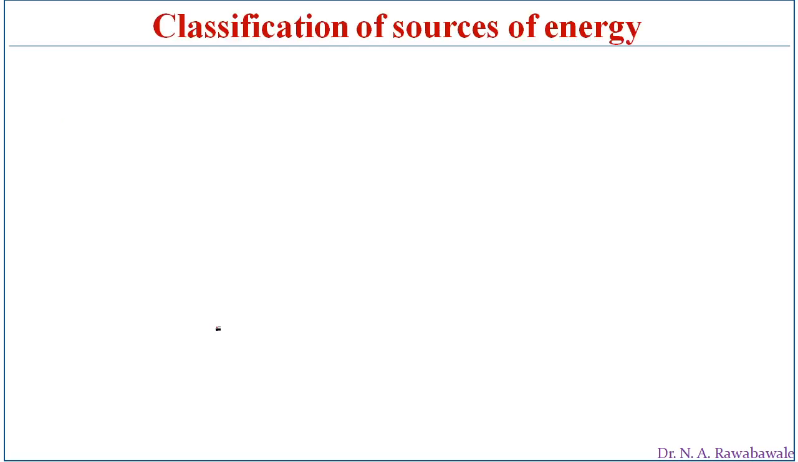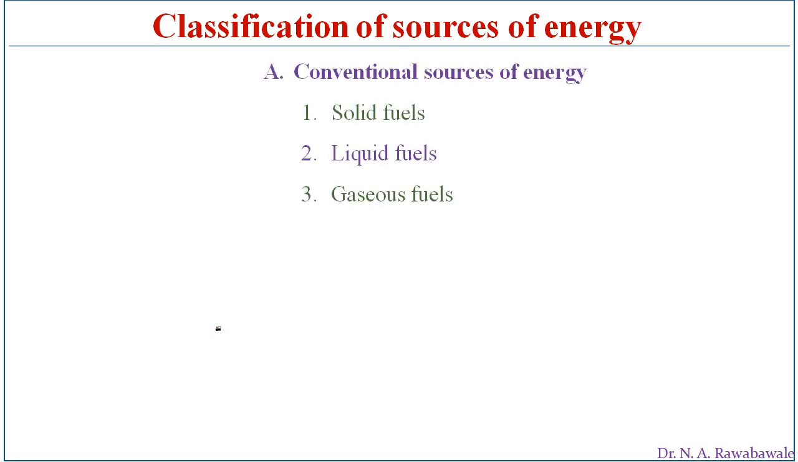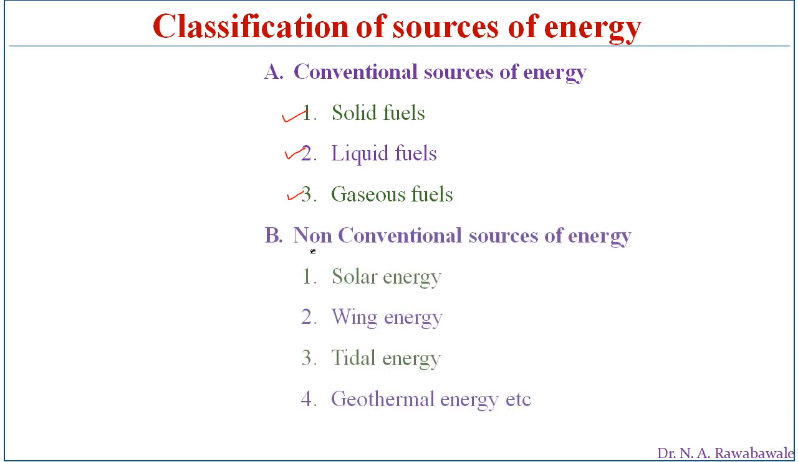The sources of energy are classified broadly into three categories: conventional sources of energy, non-conventional sources of energy, and nuclear sources of energy. The conventional sources of energy include solid fuels, liquid fuels, and gaseous fuels. Whereas non-conventional sources of energy include solar energy, wind energy, tidal energy, geothermal energy, etc. And the third one is nuclear energy.